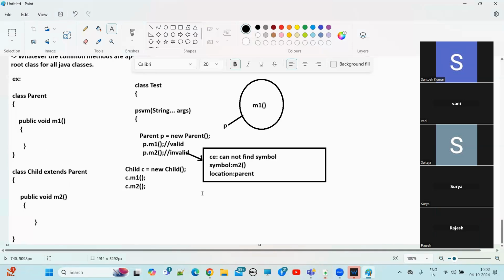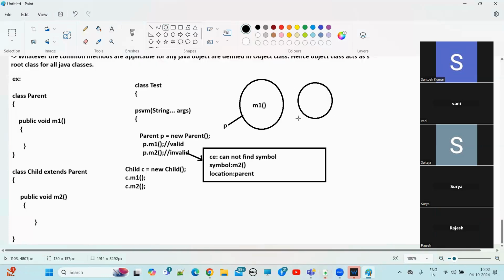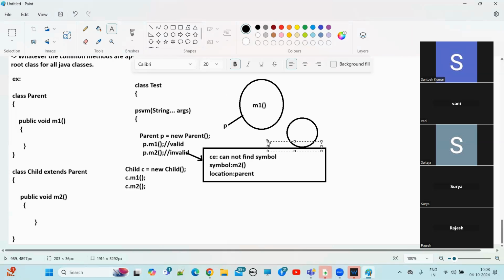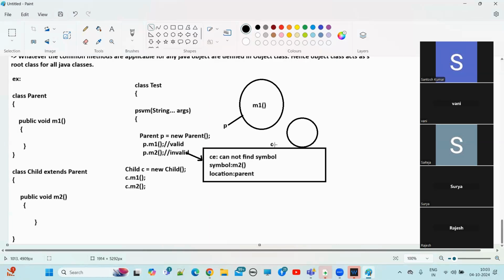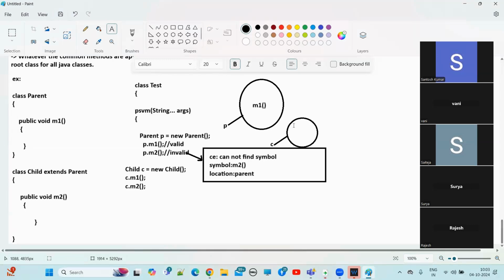So if you create a child class object, Child C is equal to new Child, one object is created here. Let me write it. This is our child object. The reference variable is C, and C is pointing to this object. In the child, the method we have is M2.